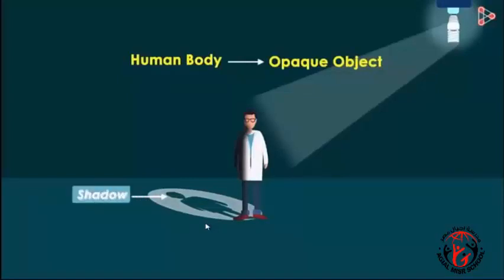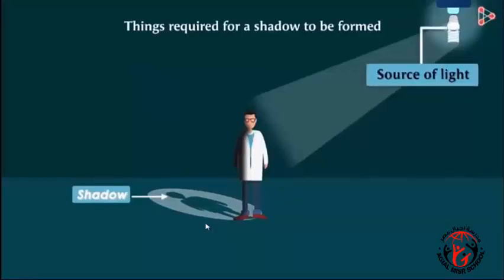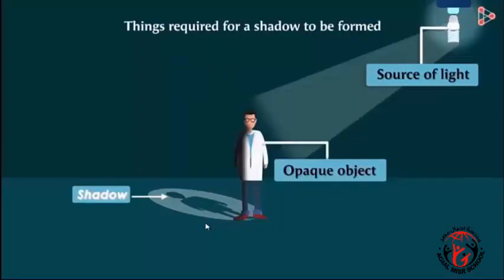Now, looking at this, can you tell me the things that are required for a shadow to be formed? Two things are obvious. First, a source of light, which is in front of the body. And second, an opaque object. Here, the human body is the opaque object. Can you identify any other thing we may need for a shadow?